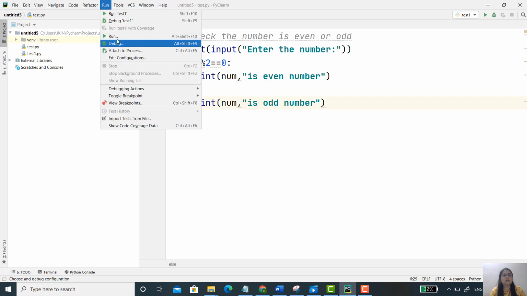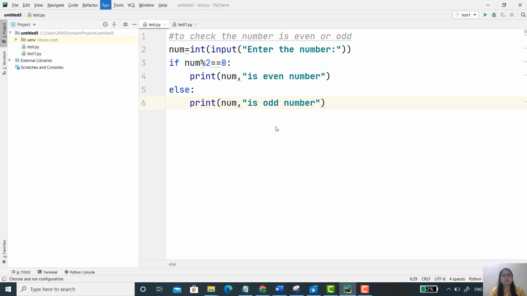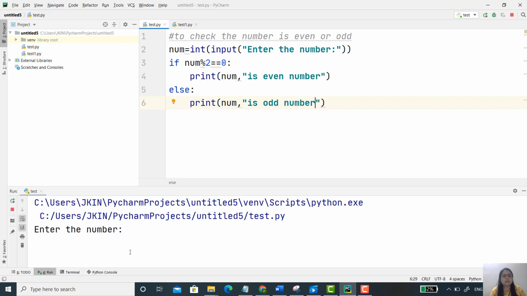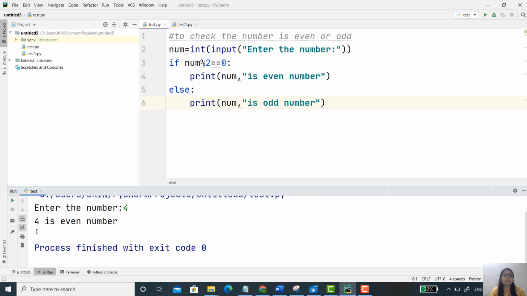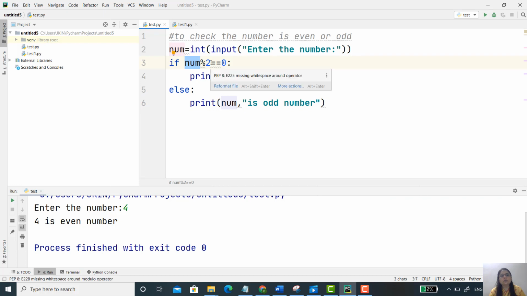Run, then run, and what is it? It's a test file. So here, for example, the user enters 4, then yes, 4 is an even number. Now let's see the execution of the code. Here, first of all, in place of num, you just assume 4. So 4 modulus 2.